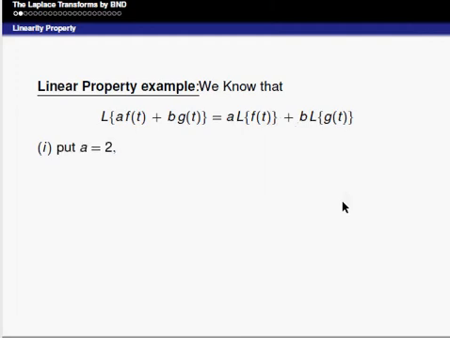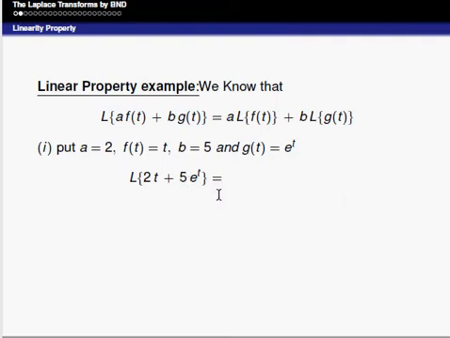You can take any values. For example, a is equal to 2, f of t is equal to t, b is equal to 5 and g of t is equal to e power t. It can be written as Laplace of 2 into t plus 5 into e power t is equal to 2 into Laplace of t plus 5 into Laplace of e power t.